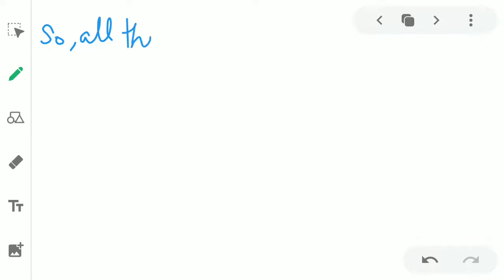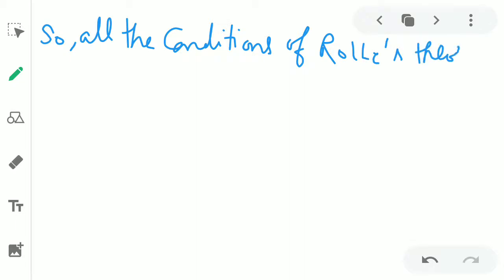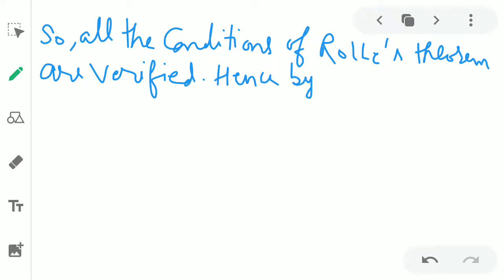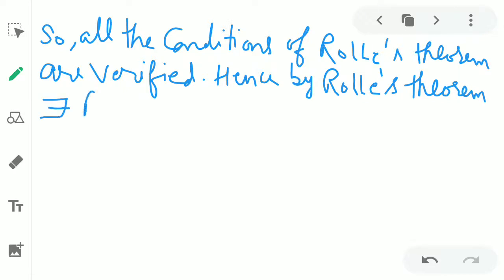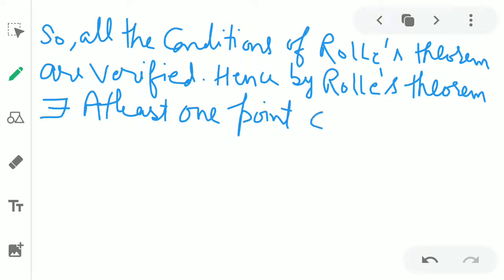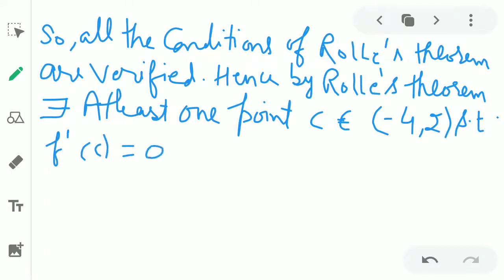Hence, by Rolle's theorem, there exists at least one point c belonging to the open interval (-4, 2) such that f dash c is equal to 0.